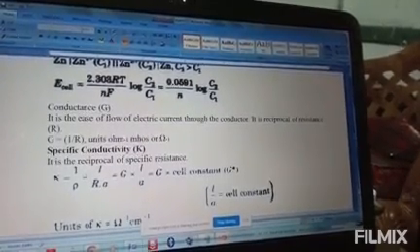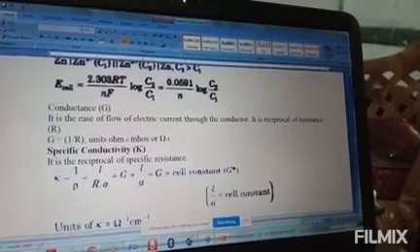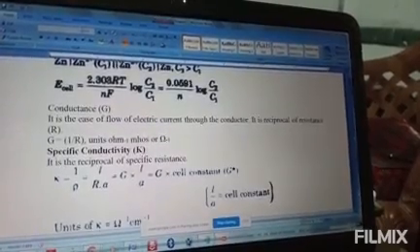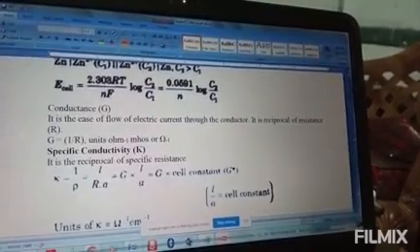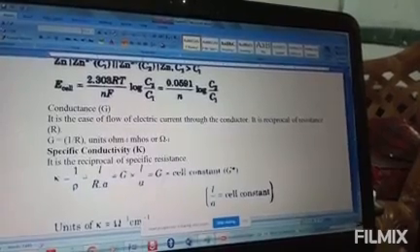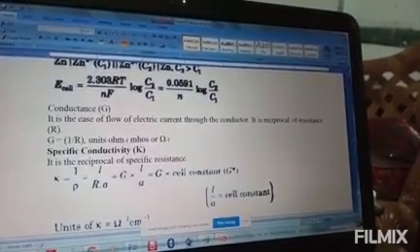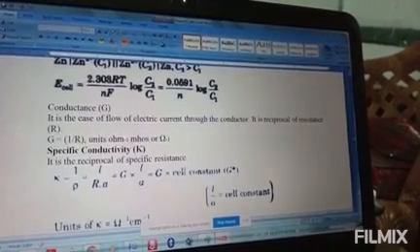That means the resistance of an object is directly proportional to length and inversely proportional to area. So together, resistance is directly proportional to L by A. To make this equality, you need to put a constant, and this constant we call rho. Rho means resistivity.